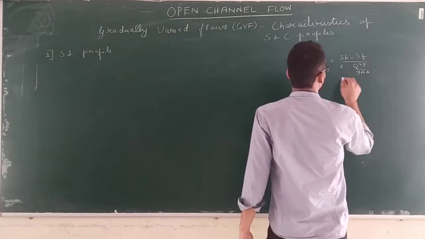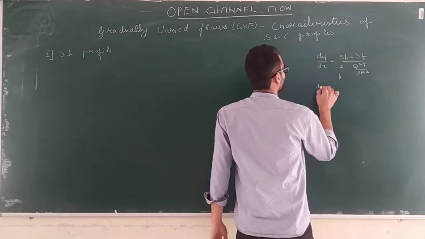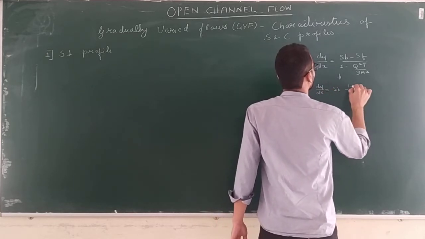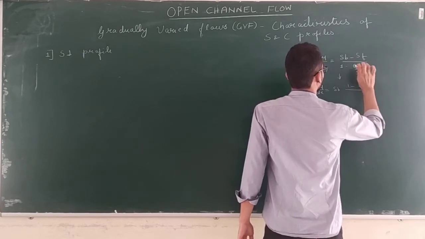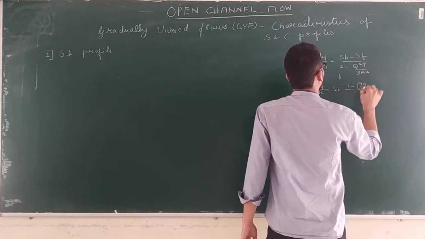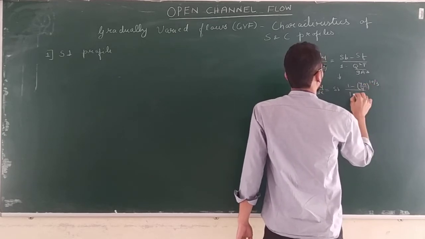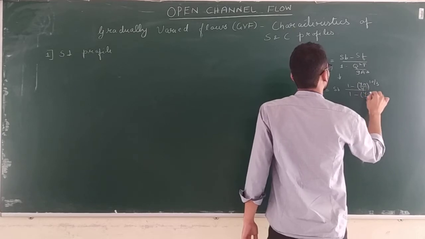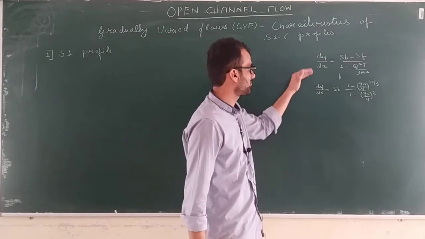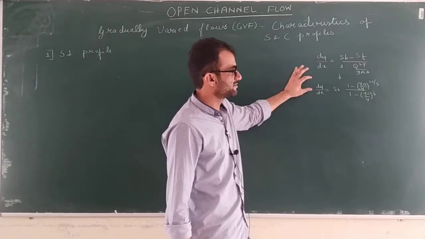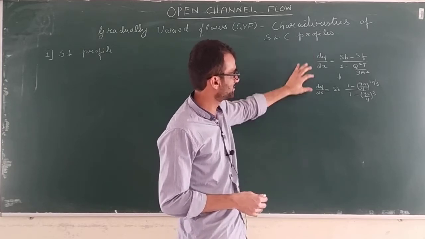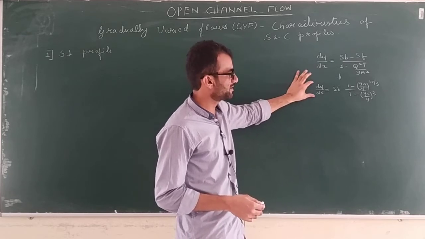Now we simplified this equation to study the characteristics of the profiles. Using Manning's equation, we simplified it in this form, that is dy by dx is equal to SB times (1 minus (yn by y) to the power 10 by 3) upon (1 minus (yc by y) to the power 3). We derived this for a wide rectangular channel. We considered that the channel is a wide rectangular channel, and changed the form of this equation into this.